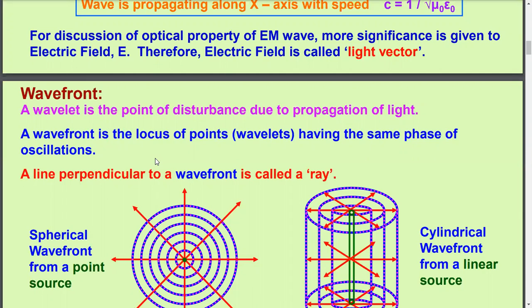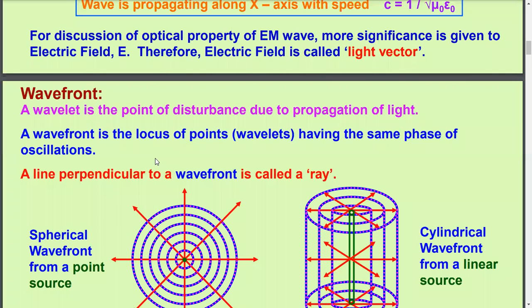Although basic source of light is somewhere else, when wave passes through a particular place in the space, at that place this wave produces a disturbance, and then this disturbance appears to be coming from that disturbing point, and that disturbing point is called wavelet.